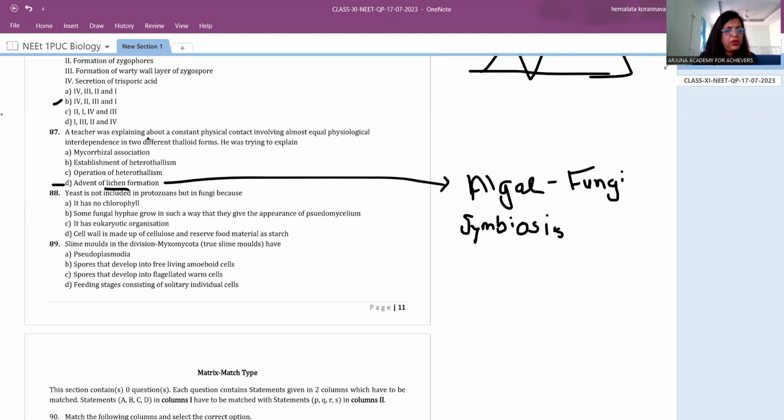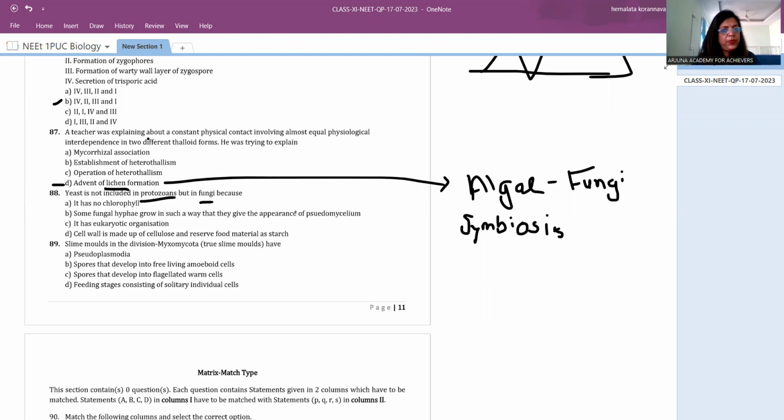Next, the 88th question is: yeast is not included in protozoans, but it is in fungi. Meaning, I don't put yeast in protozoa, but I put it in fungi. Why do I put yeast under fungi, not in protozoa?